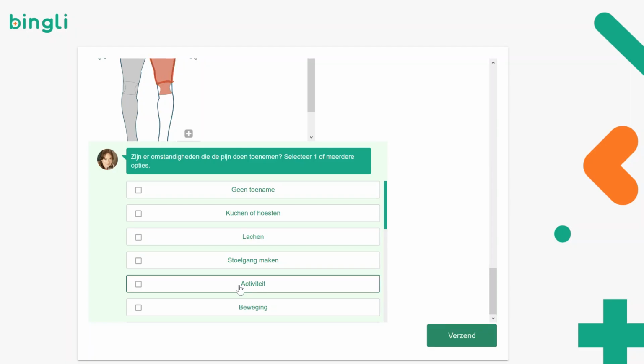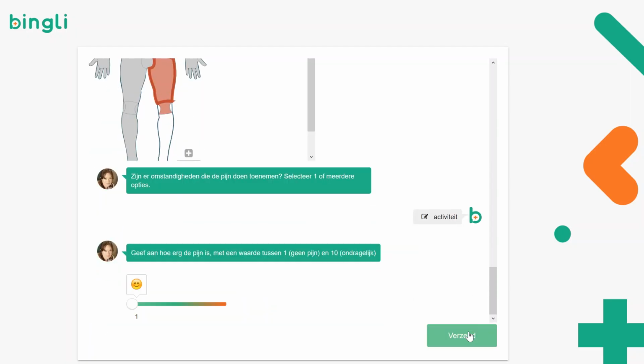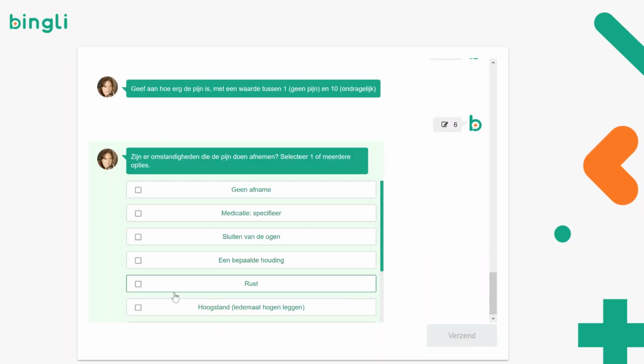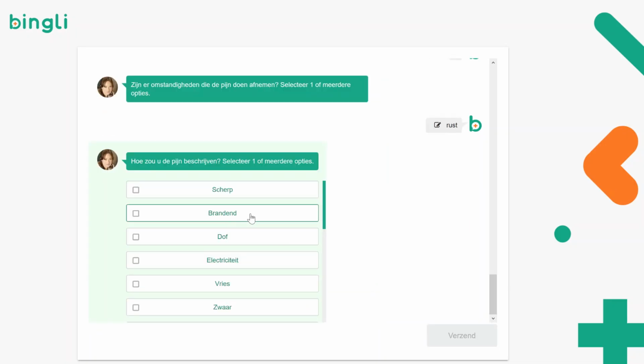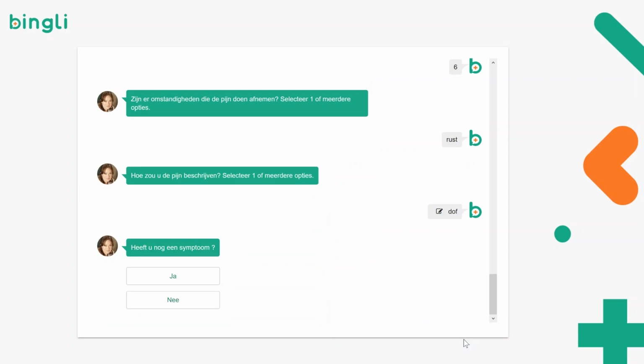Then specifically for pain, there are questions about the pain getting worse, the pain scale, the pain getting better when, for example, resting, and then we have the type of pain. Of course, these questions depend on the symptom that the patient will enter. So, for example, if you have a skin rash or let's say diarrhea, there will be other questions than the ones that we see here. So the patient has now detailed, objectivized his symptom, in this case pain, and can enter other symptoms.